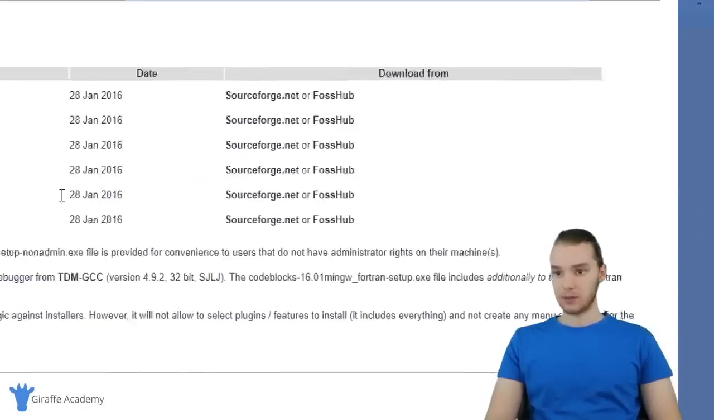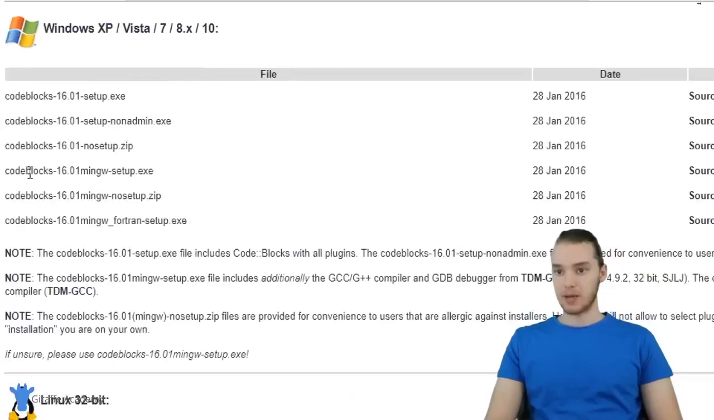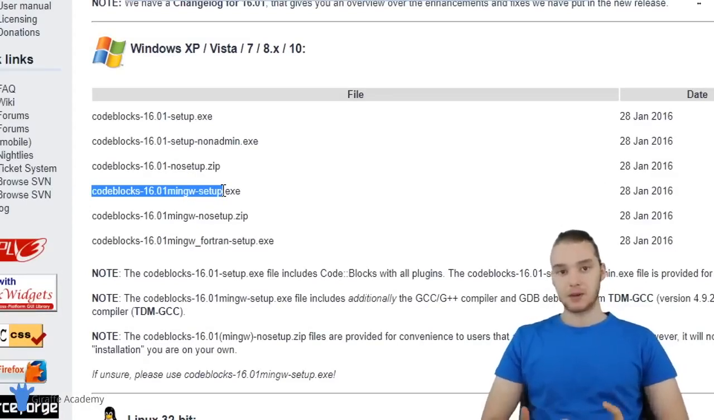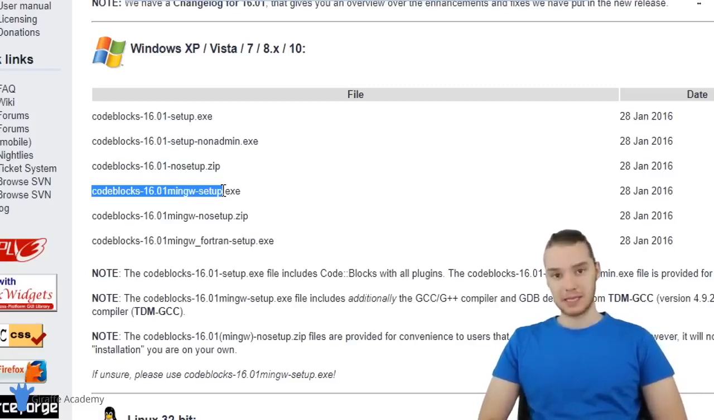You'll see there's little options for us to download this stuff. So there's a bunch of options here. What we want to download is going to be this one right here. It says CodeBlocks, and then the version number, and then it says mingw-setup. Basically what this is, it's going to allow us to install CodeBlocks. So we're going to be able to install that IDE program, and we're also going to be able to install a C compiler.